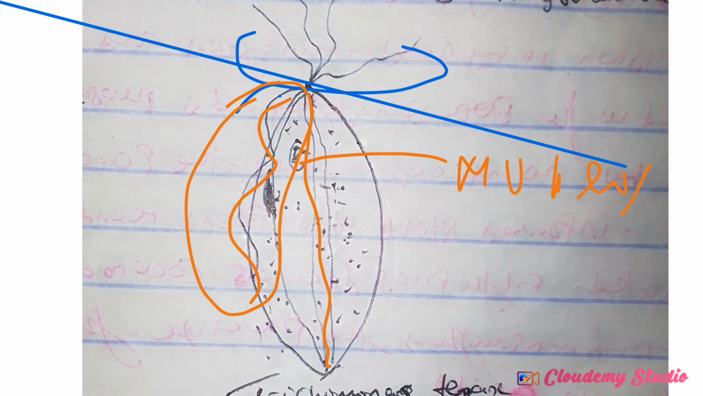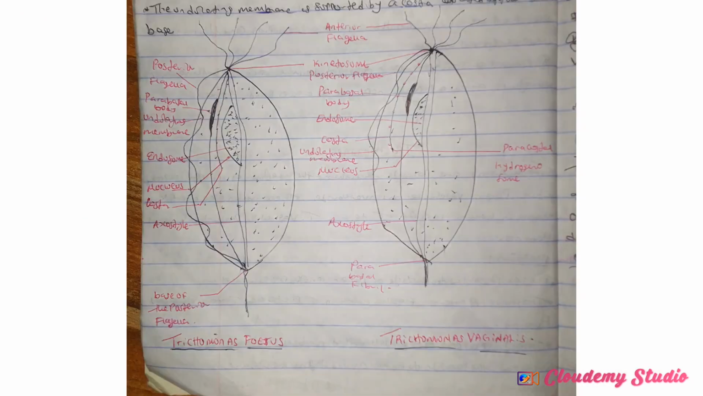This is just an illustration of Trichomonas tenax. Now, this is a well-labeled diagram of this group of animals. Can you see? They have the anterior flagella. They have the posterior flagella, and the posterior flagella forms the undulating membrane.